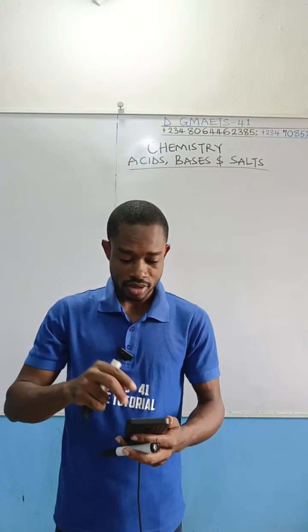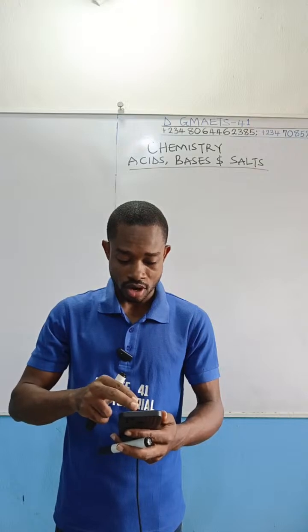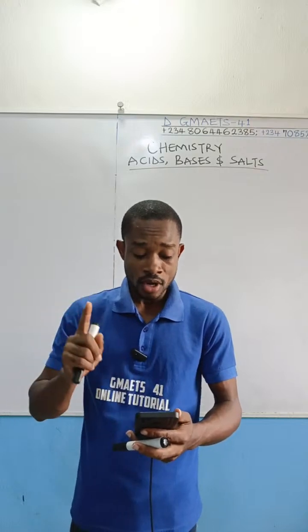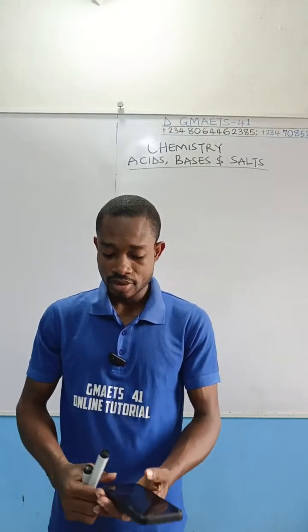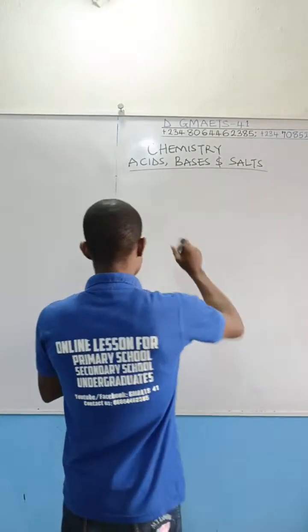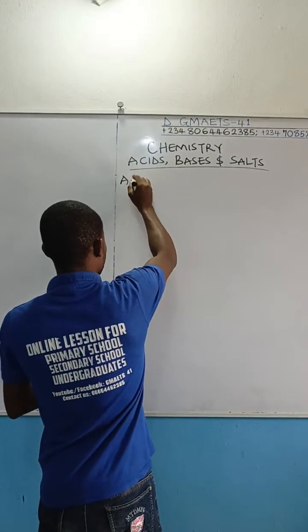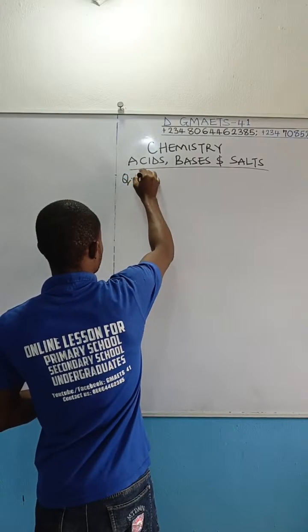I'm sorry, I don't know how come the thing just went off where I was. Which one of the following is the strongest acid? I'm going to write the options on the board so that you can see this is question 1. We are looking for the strongest acid.